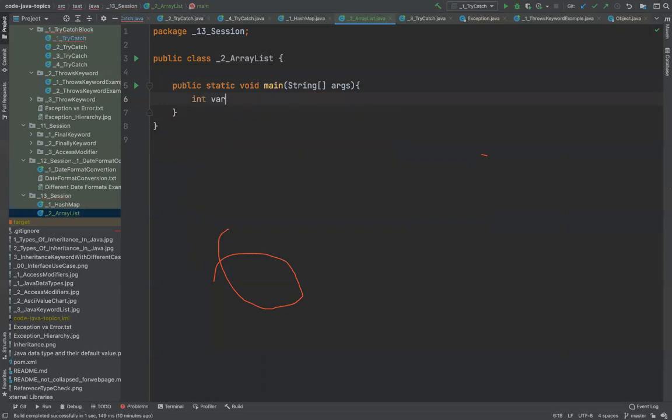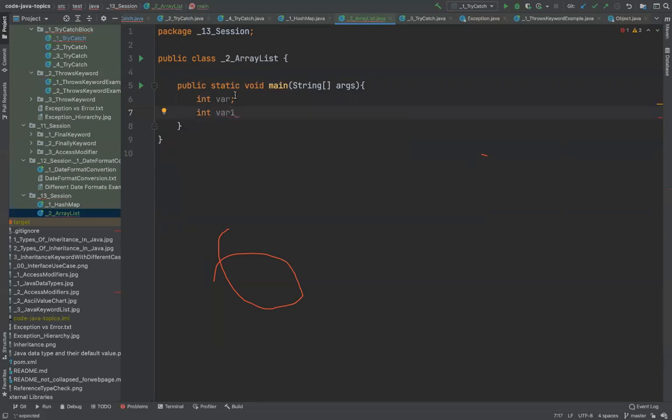We were saying int var, then int var1, and we were assigning values to them also. Int var3 is equal to 8, or rather let's say 5.